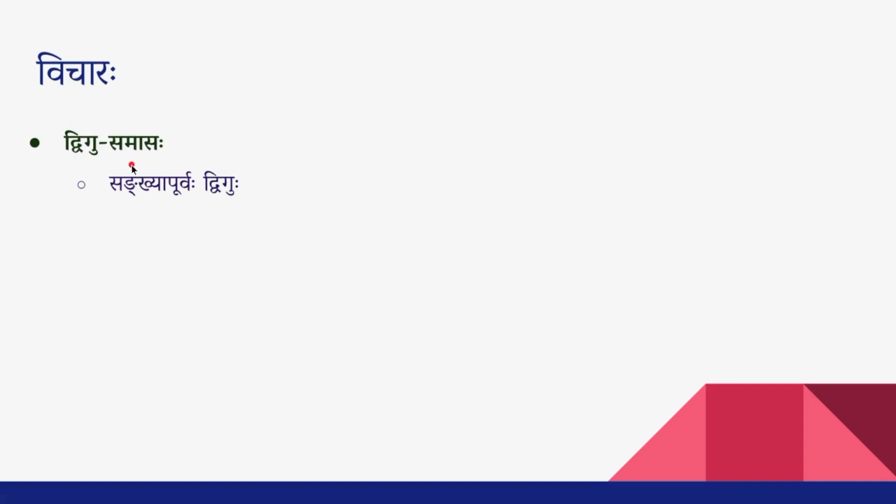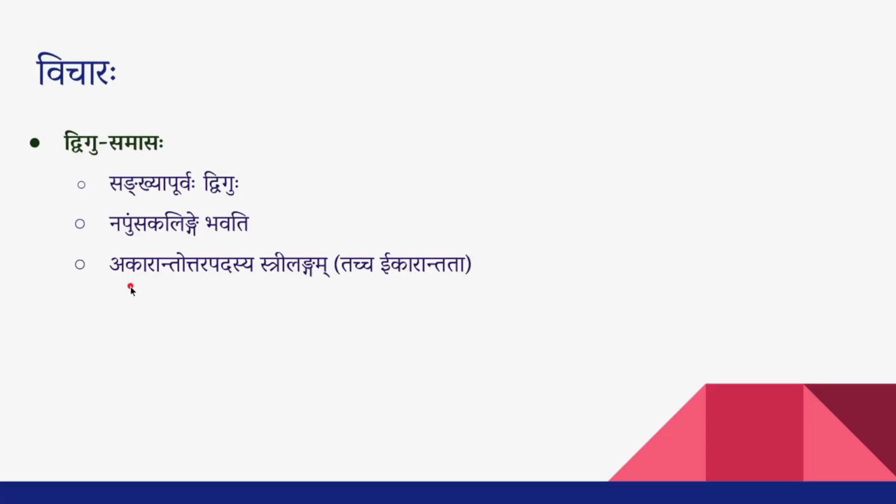What about the Linga Vyavastha of this Dvigu Samasa? The general rule is Napumsakalinge eva Dvigu Samasta Padam bhavati. The Samasta Padam which is derived with Dvigu Samasa will always have Napumsakalingam. That's the standard rule. Now there are some exceptions where we can get Ikaranta words. The exception is Akarantottara Padasya Strilingam Tacha Ikarantata.